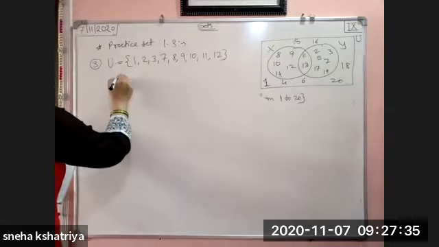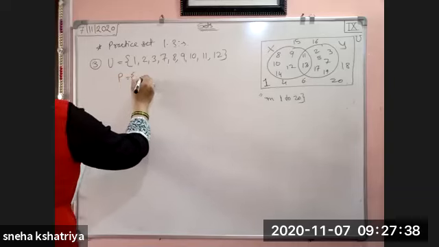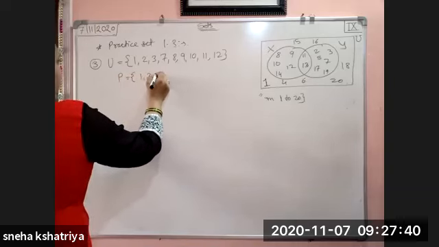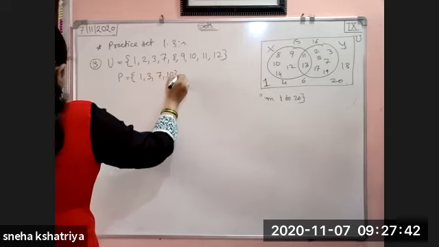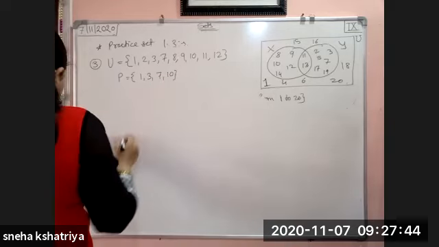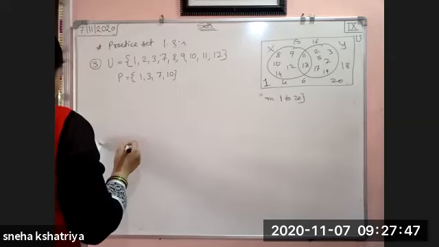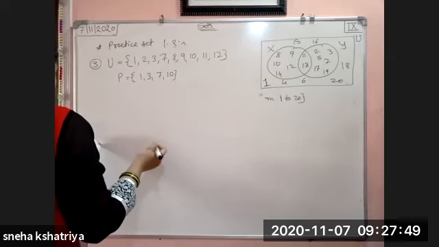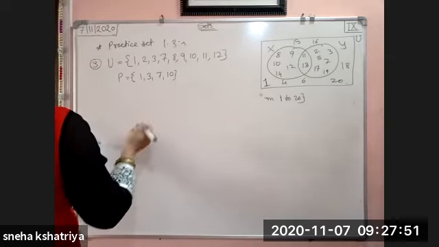Okay. P is given to you. P is what? 1, 3, 7 and 10. Then show that set U, P and P dash by Venn diagram and verify P complement of P is equal to.